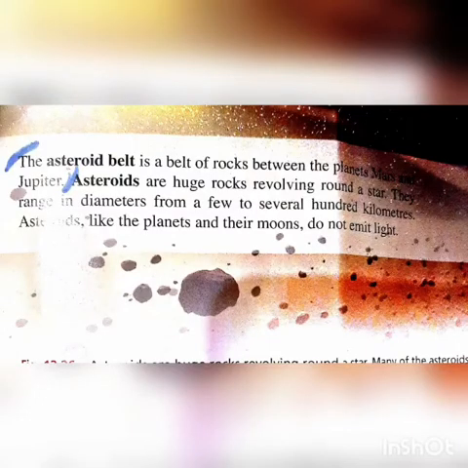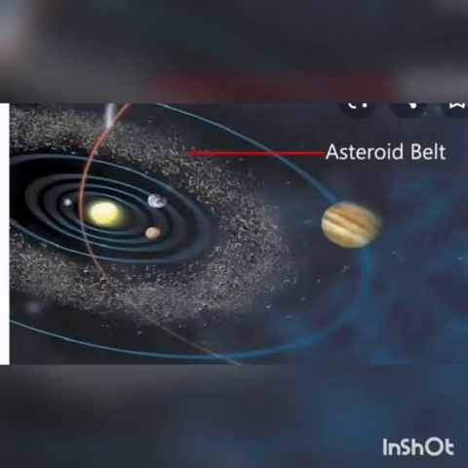Okay, what is the asteroid belt? The asteroid belt is actually the belt of rocks that is present between Mars and Jupiter. Asteroids are huge rocks revolving around a star. They range in diameter from a few to several hundred kilometers, and they do not emit light. This is the asteroid belt.